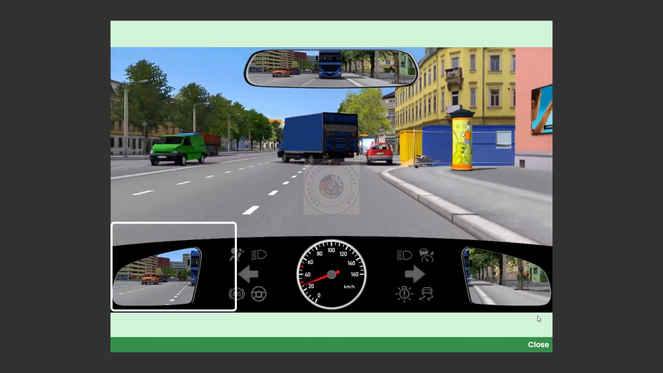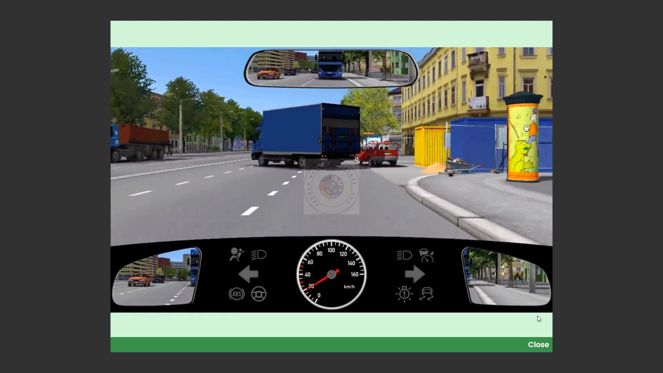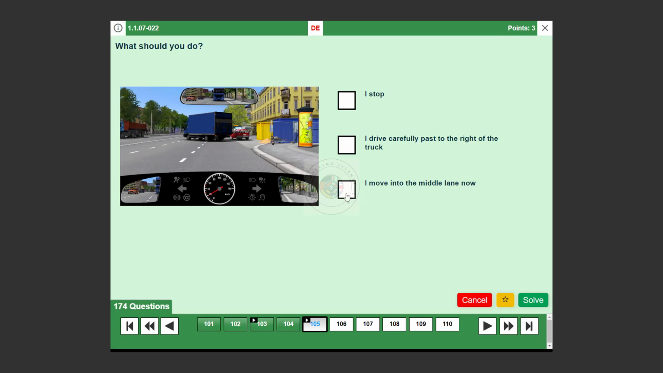Question number 105. What should you do? I move into the middle lane now. False. This may not be a safe maneuver. I stop. True. Stopping is the safest option in this confusing situation. I drive carefully past to the right of the truck. False. The proximity of the truck and other factors make this unsafe.